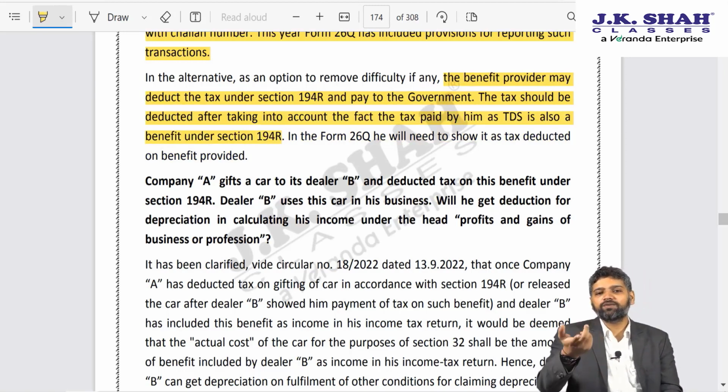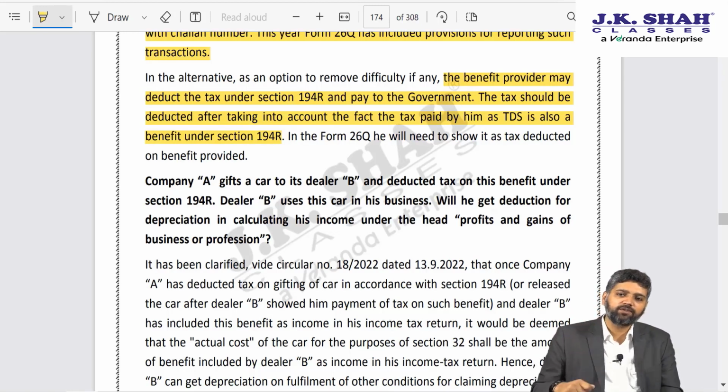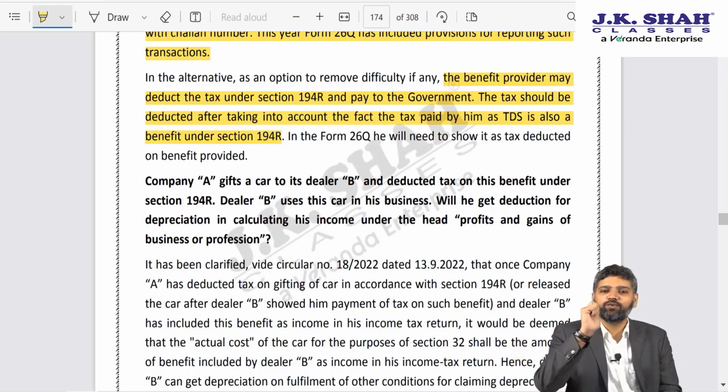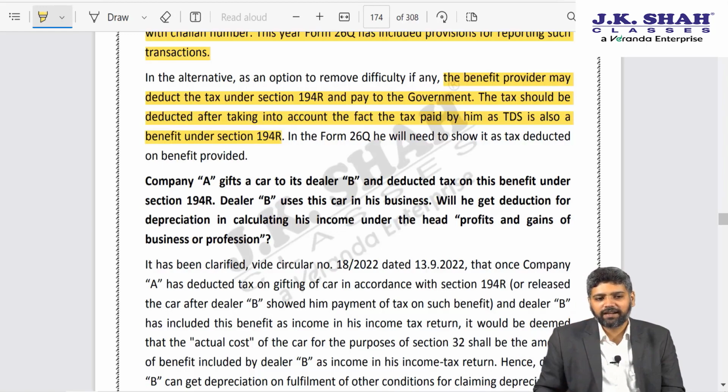So I am giving you a watch worth 1 lakh rupees. It is a benefit or perquisite. Either I ask you to please give me 10,000 rupees, that is, you pay it as advance tax, or I gross it up. So I will say the value of benefit is 1,11,111, on which 10% TDS is 11,111, and the net balance 1 lakh is given to you in the form of a watch. That is what you can do.